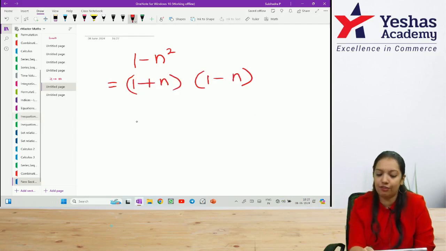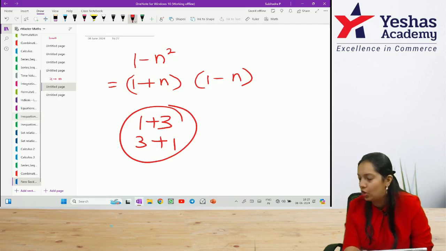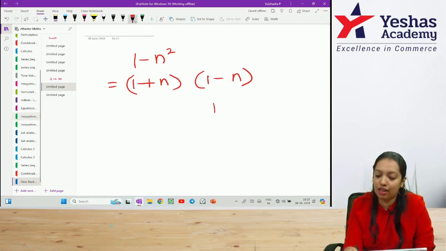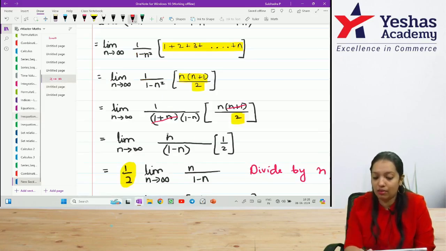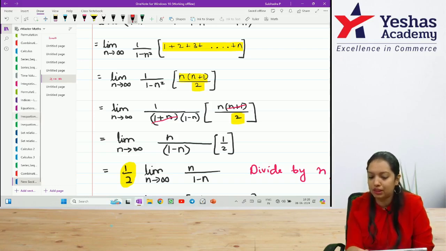It doesn't make any difference if I write 1 plus 3 or 3 plus 1. Is there any difference between these two? No. Will it make any difference if I write 1 minus 3 or 3 minus 1? Yes, this makes a difference. But here there is no difference if I write it as n plus 1 or 1 plus n. Using this concept, I am writing 1 minus n square as 1 plus n into 1 minus n. You understood this? That is how I got the a square minus b square format, a plus b into a minus b. Here 1 plus n or n plus 1, both are the same.